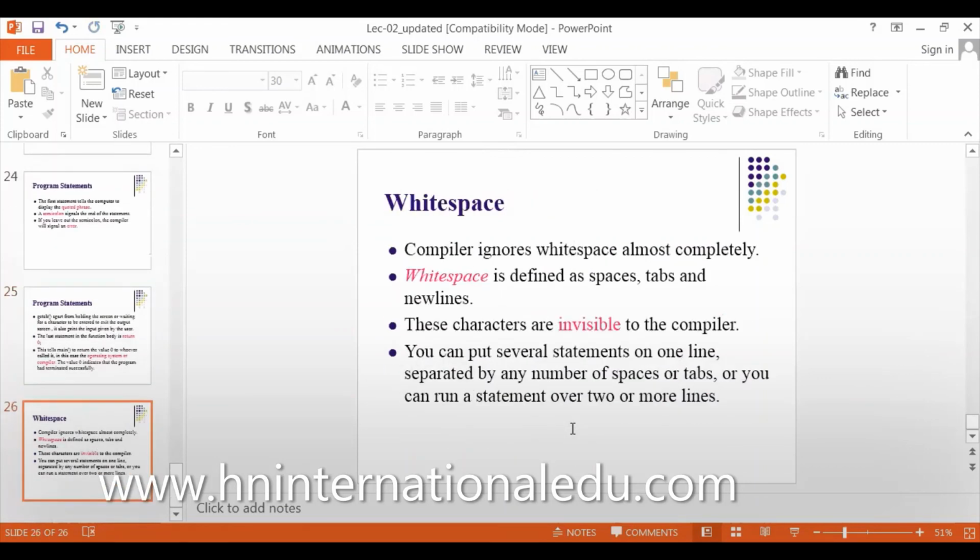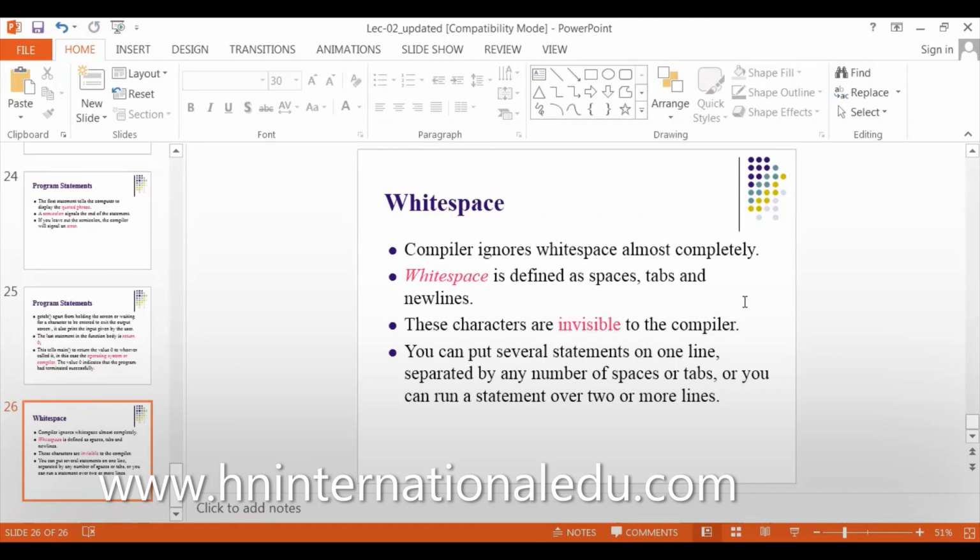The compiler ignores white space almost completely. What are white spaces? White spaces are spaces, tabs, and new lines. My compiler doesn't read them. If you write a program in your editor with the first instruction on the first line and the second instruction on the 10th line, skipping the lines between, the compiler will not read those lines. These characters are invisible to the compiler. It doesn't know that you left all those lines.